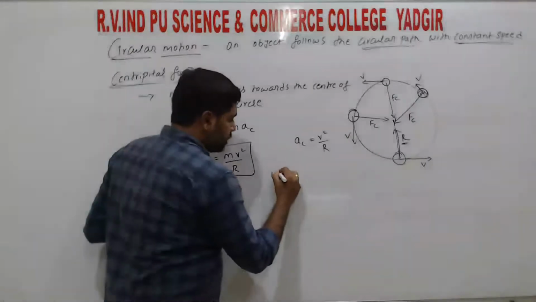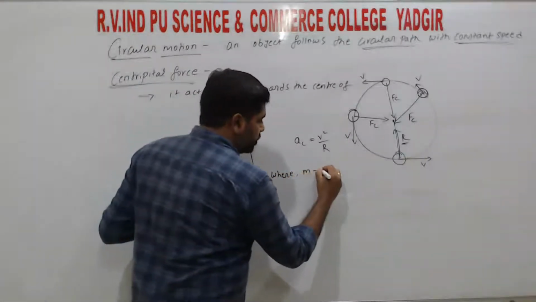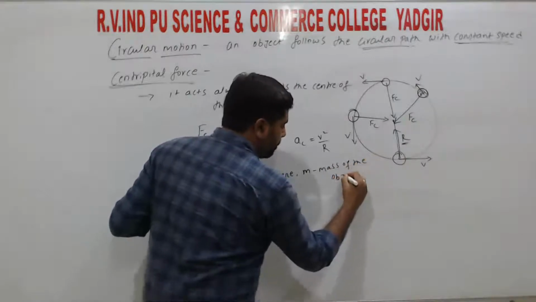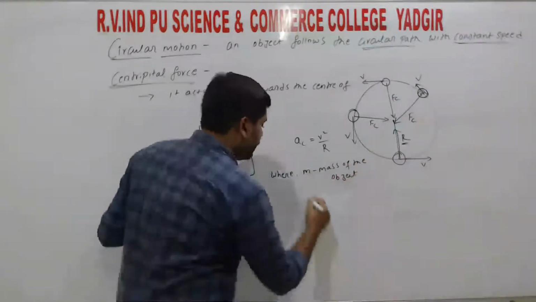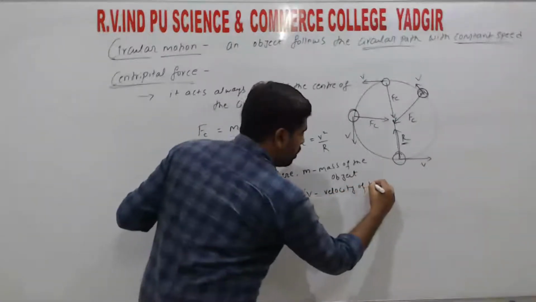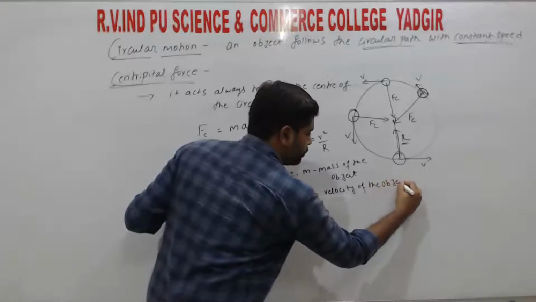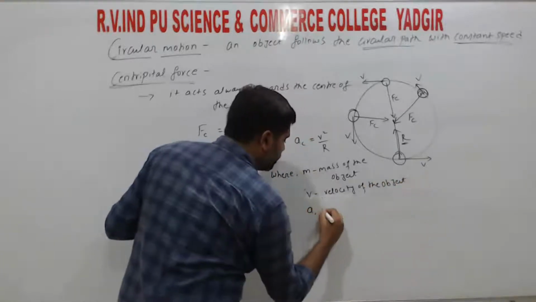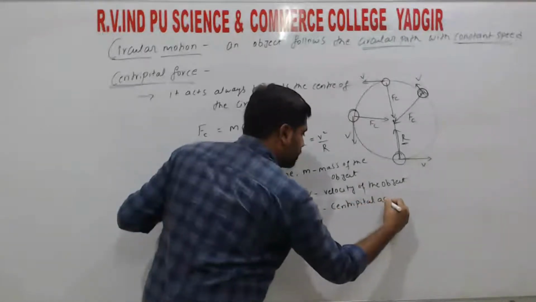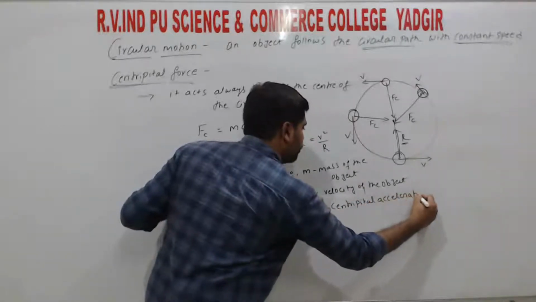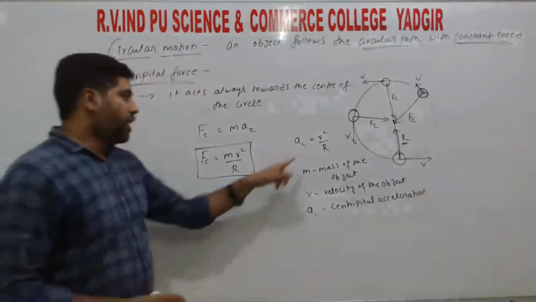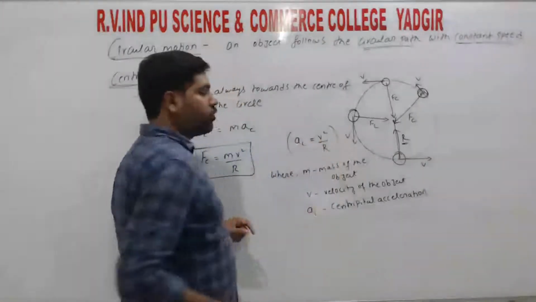Where m is the mass of the object, V is the velocity of the object, and Ac is the centripetal acceleration, and the value is Ac equals V square divided by R.